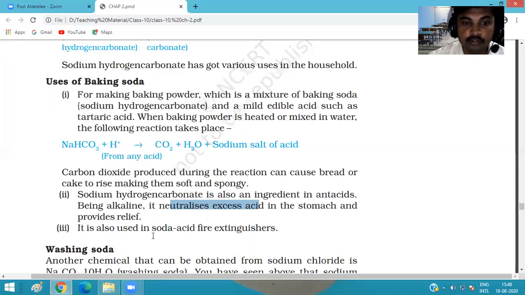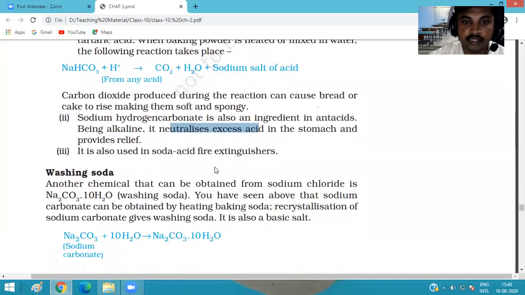It is also used in the soda acid fire extinguisher. Soda and acid form a mixture which is used to extinguish fire.